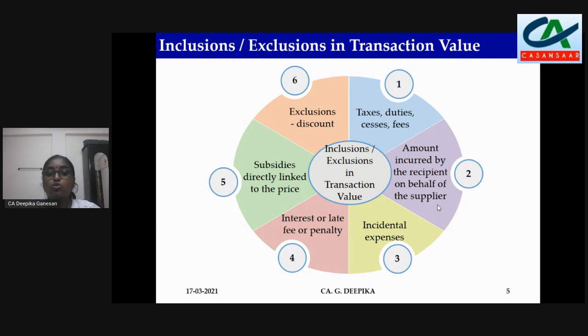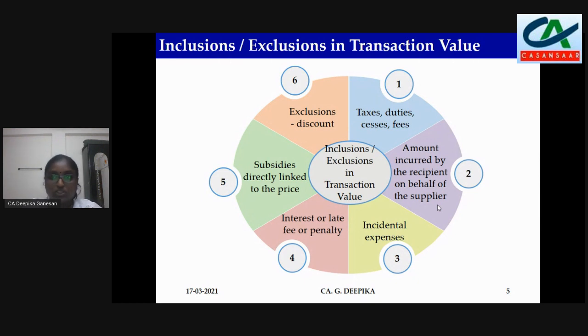In certain cases, the owner will recover that from the tenant. If the rent you are paying is rupees 20,000 per month, and he is recovering some 1,000 rupees towards municipal tax, then the value of supply will not be 20,000. That rupees 1,000 will have to be included, because this is a tax, but it is not pertaining to GST. So any tax other than GST, that is CGST, SGST, IGST, and UTGST, apart from these four, any other taxes will have to be included.